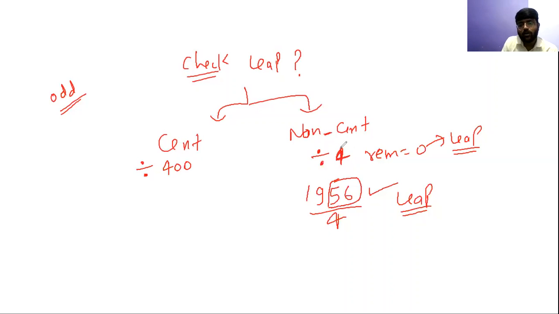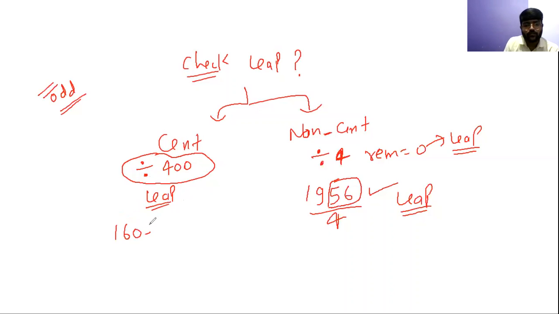It should be clear to all, because every 4th year we have one extra day, and that one extra day is added to February, and that's why it becomes a leap year. So that's why we are dividing by 4. This concept is clear, but why we are dividing by 400 will be clear when I discuss the topic of odd days. For the time being, just take this as I'm saying: for century years, we just need to divide the year by 400. If the year is divisible by 400, it will be a leap year, otherwise it won't be a leap year.